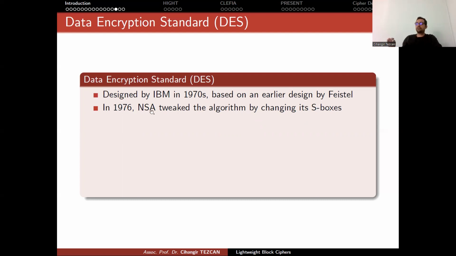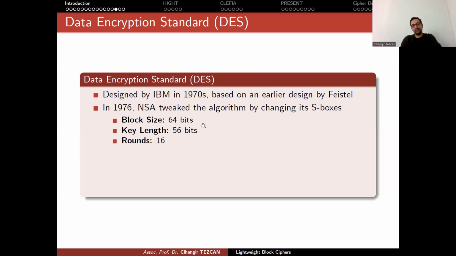But NSA reduced this key length to 56-bit in DES so that they can perform brute force attacks because they had supercomputers at that time. But they changed the S-boxes so that it becomes more secure. So this way, other countries couldn't break the cipher by techniques like differential cryptanalysis.